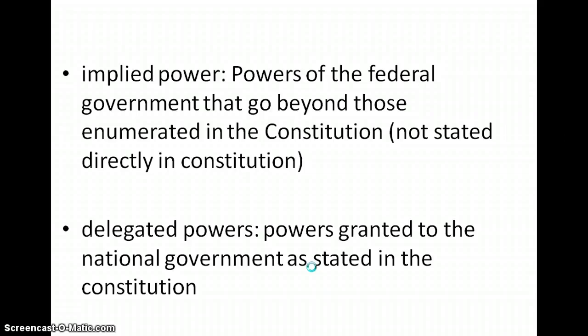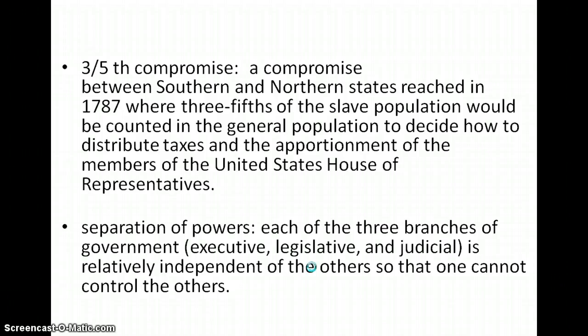Delegated powers. Powers granted to the national government as stated in the Constitution. The 3/5 Compromise. A compromise between southern and northern states reached in 1787, where 3/5 of the slave population would be counted in the general population to decide how to distribute taxes and the apportionment of members of the United States House of Representatives.